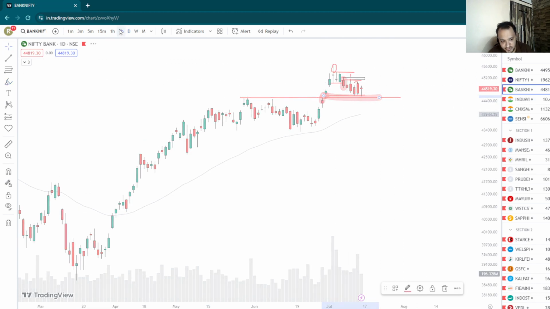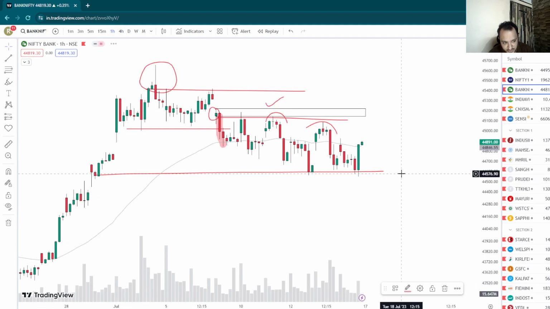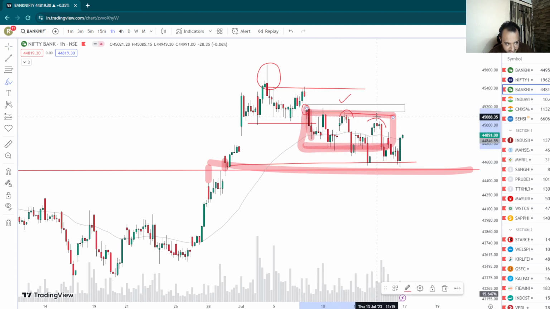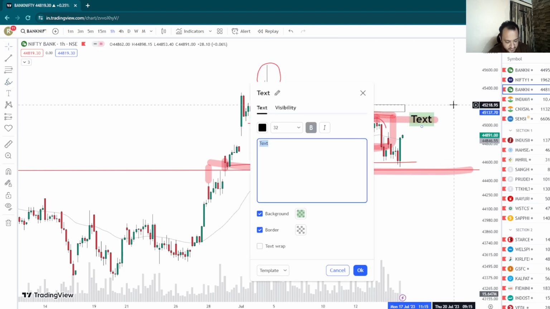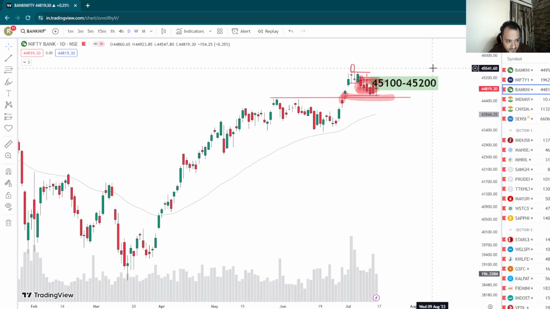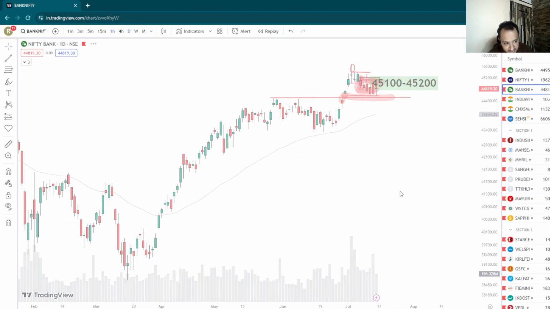So what is the next view in Bank Nifty? First of all, as usual, we look at the base. So the base which is leading to the down move is somewhere in this area itself. So my main supply for Bank Nifty still remains at 45,100. All right, 45,100 to 45,200 is the main supply in Bank Nifty. If this doesn't break on the upside, I wouldn't take longs in banks yet. All right, until this breaks on the upside, there are no longs for me in Bank Nifty.